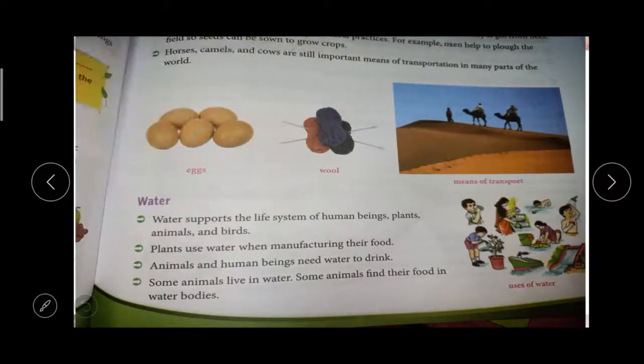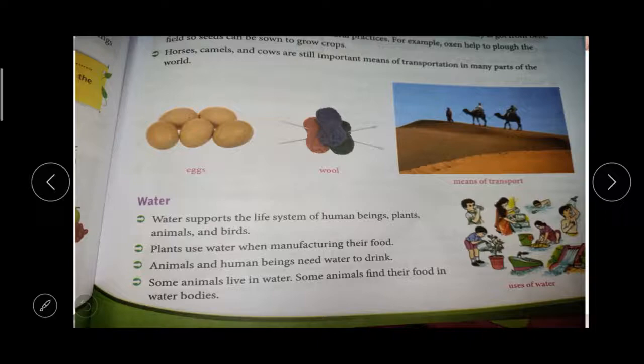The next one is water. Water is a very important and essential part of our life, right? Water supports the life system. Our life system is supported by water, right? Plants use water for manufacturing their food, and animals need water to drink, right? Some animals live in water: fish, frog, crocodile, they live in water, right? Some animals find their food in the water, right?